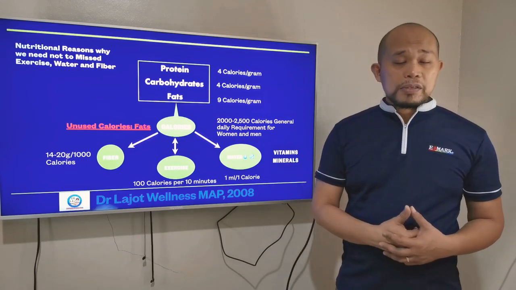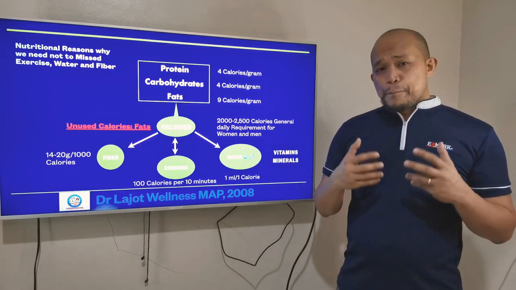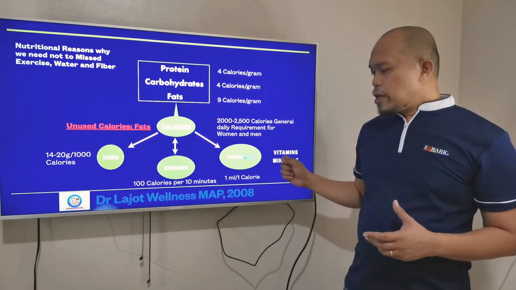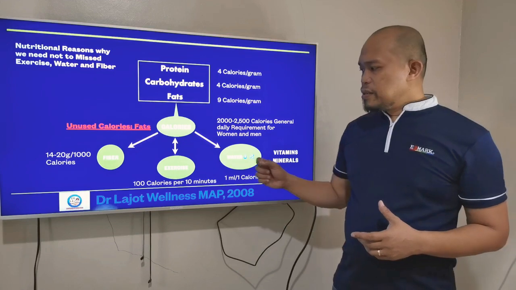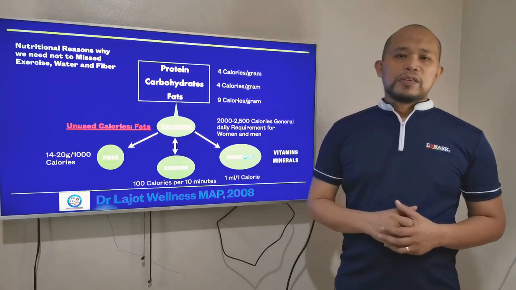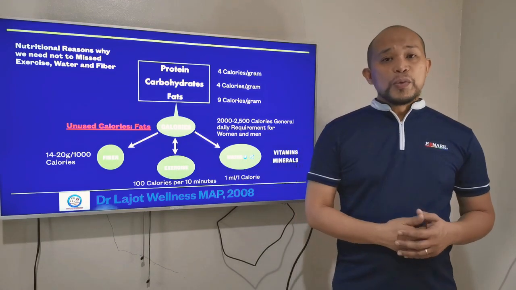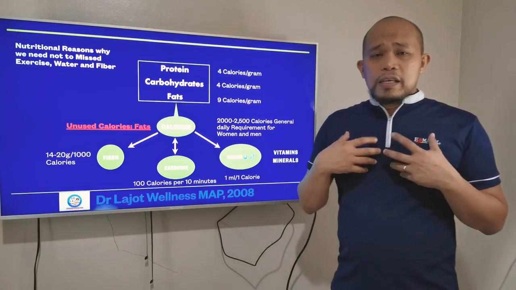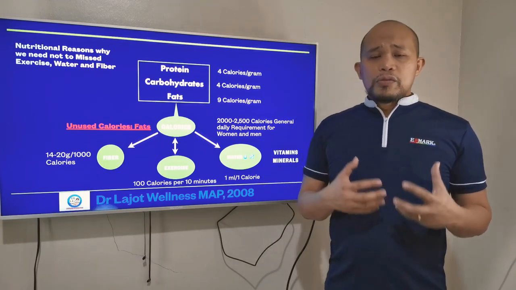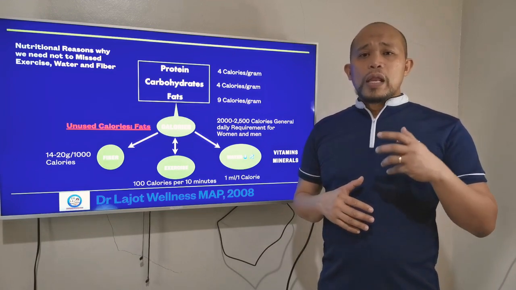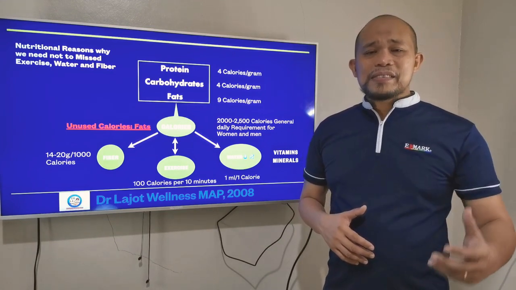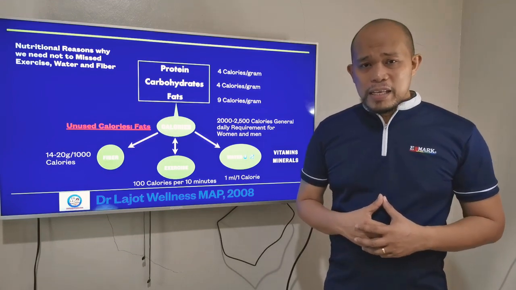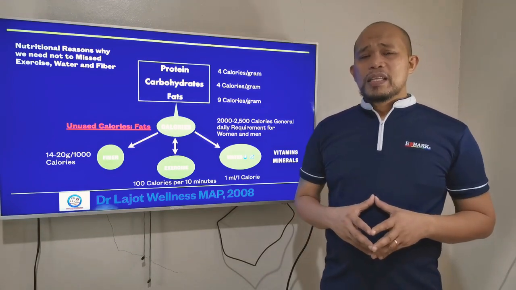Water has no calories, okay? But we need to drink water. If we are taking vitamins, we need to have water. We need to have exercise. We need to have fiber, because fiber is a nutrient or food that will help remove excess waste out from our body.